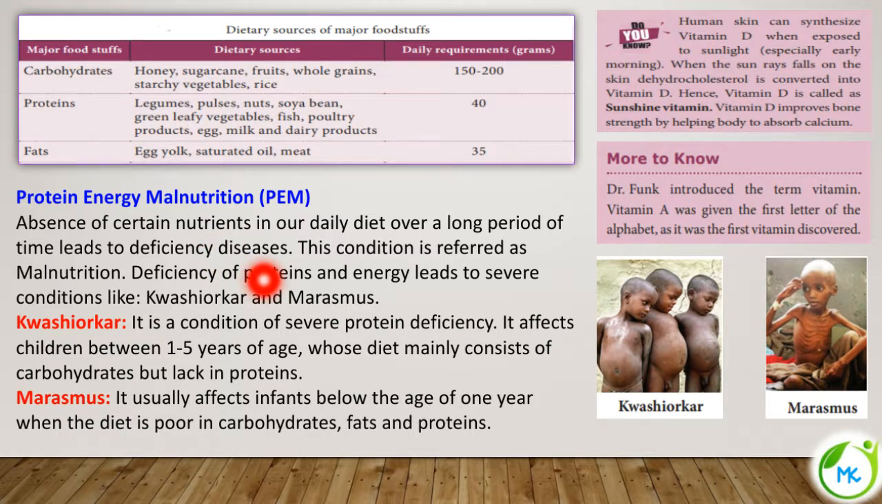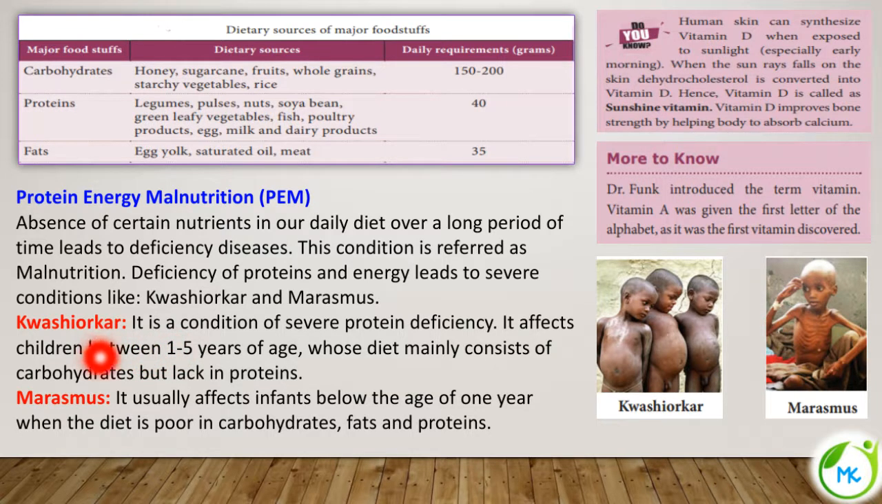Now we are going to see what are the various deficiency diseases in connection with the proteins. They are kwashiorkor and marasmus. Both are protein deficiency disorders or diseases.